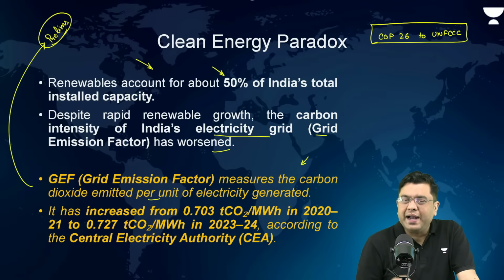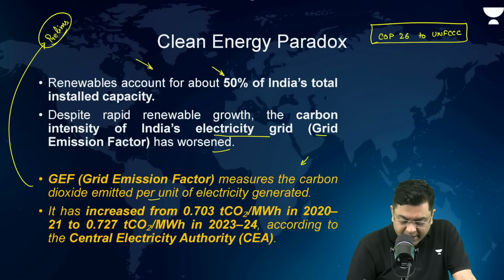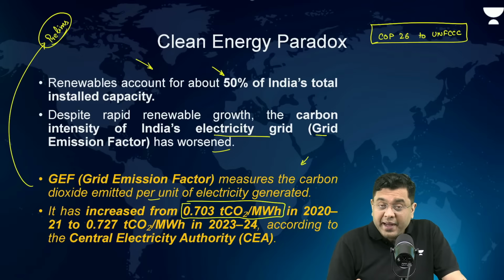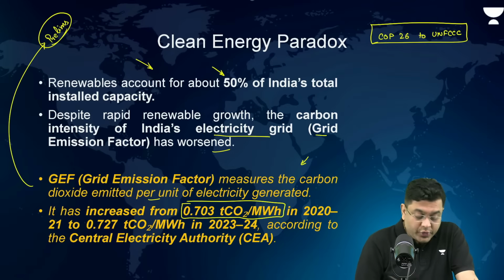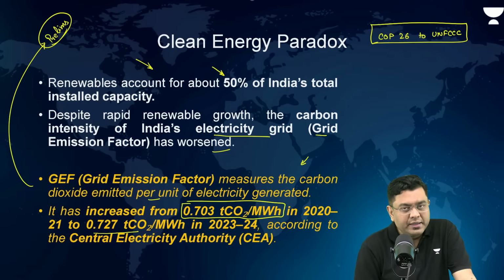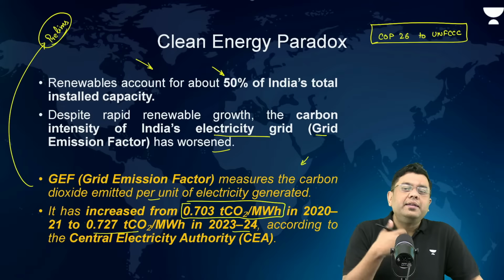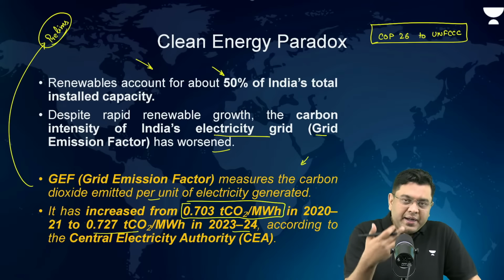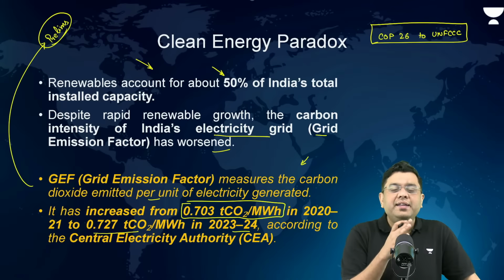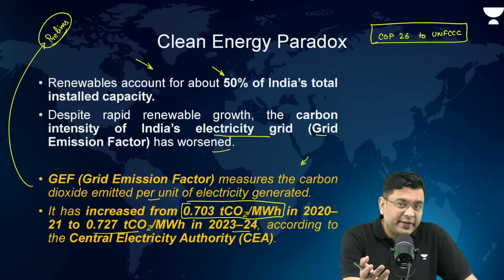Now, if you take a look at the quantity of carbon dioxide emitted, it increased from 0.703 tons of carbon dioxide per megawatt hour of energy generated in 2020-2021 to almost 0.727 tons of carbon dioxide per megawatt hour of electricity generated in 23-24. That is the amount of carbon dioxide emitted per megawatt hour.